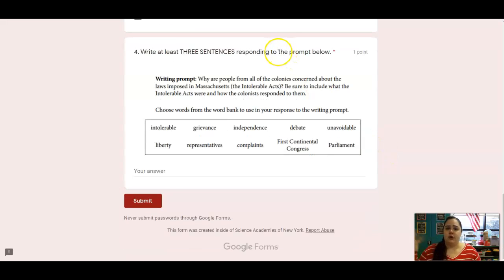So you're going to put together all that we just talked about. You're going to write at least 3 sentences responding to this prompt. So it says, why are people from all of the colonies concerned about the laws imposed in Massachusetts? And those were the Intolerable Acts. So the only place that these laws were happening was in Massachusetts. Why were all the colonies concerned with this? Why wasn't it just Massachusetts fighting and protesting? All of the colonies thought this was an issue.